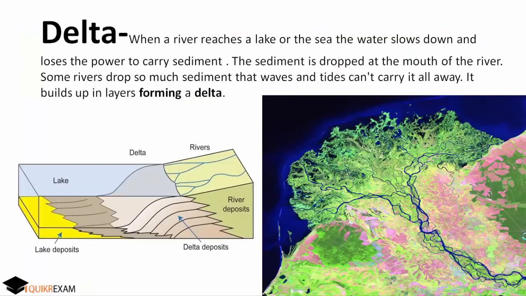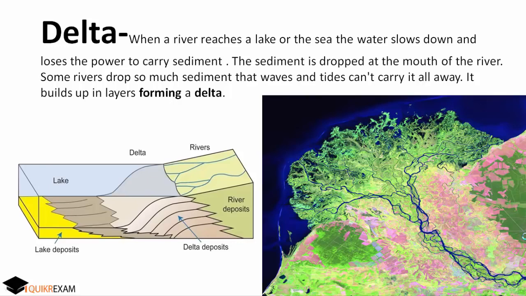Firstly, delta. How is it formed? When a river carrying sediments falls into the sea, the speed of the river water slows down and sediment starts depositing at the joining point. Here in the left picture, a river is carrying sediments which start getting deposited at the connection point of the lake and the river. Here sediments form a delta layer by layer.